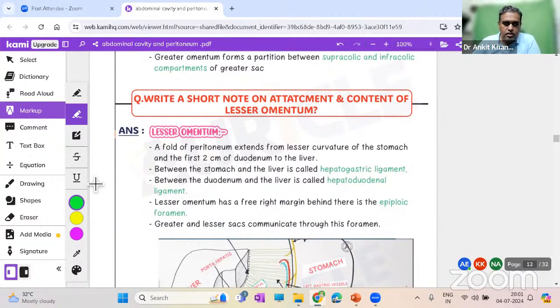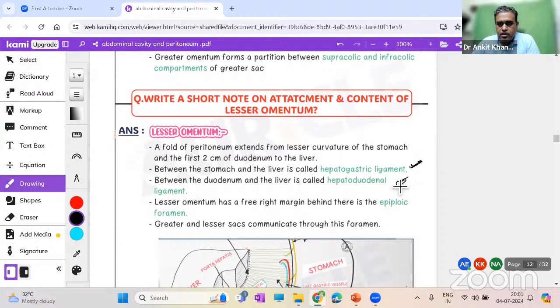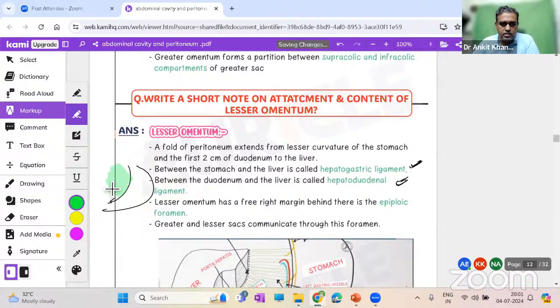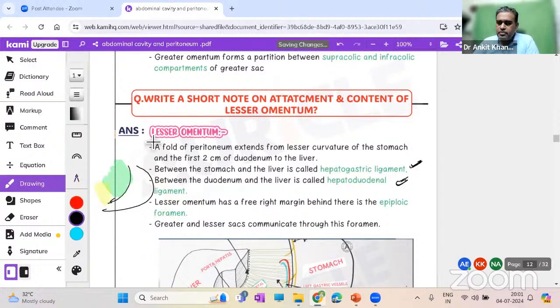Similarly, lesser omentum was going from the lesser curvature of the stomach to the liver. So it is between stomach and liver, and therefore also known as hepatogastric and hepatoduodenal. Now there is a small catch. When we say the lesser omentum, it is going like this, which is fine. But there's also a small amount which is coming from the first part of duodenum. These both will combine to form the lesser omentum. So you have this hepatogastric, HG, going from liver to the stomach, and you have this HD going from liver to the duodenum. They both combine to form the lesser omentum. That is what we're discussing over here.